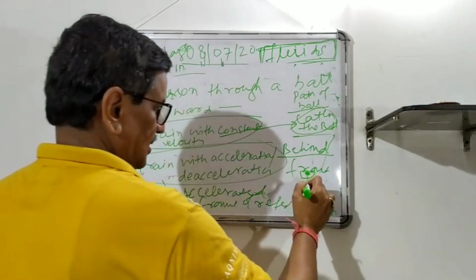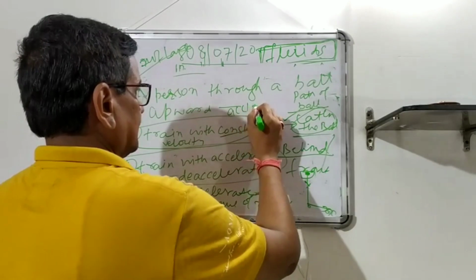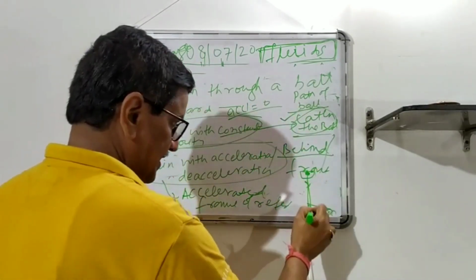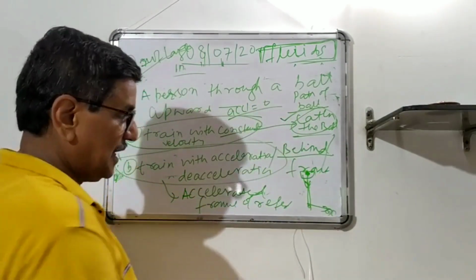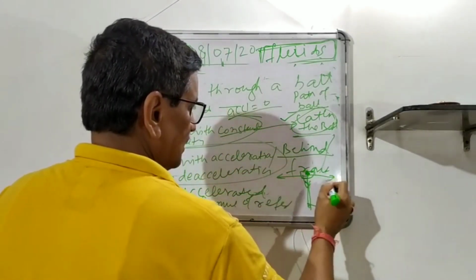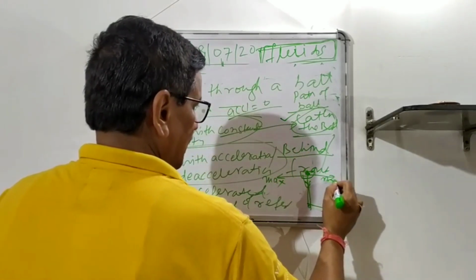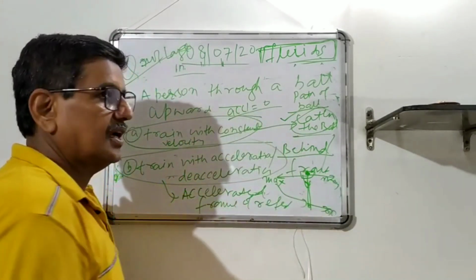Now see, there is g acting. In this case, there is no acceleration. Acceleration is 0, so the path is like this. Only g is acting. But when there is acceleration or deceleration, there is a pseudo force, m a x, and this is g. According to this you can put and get the equation.